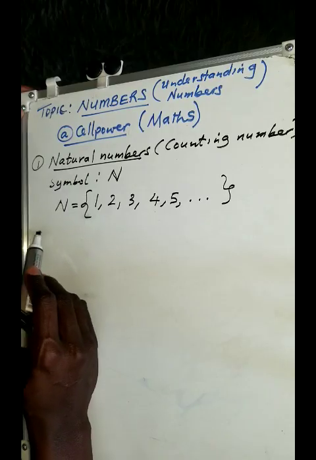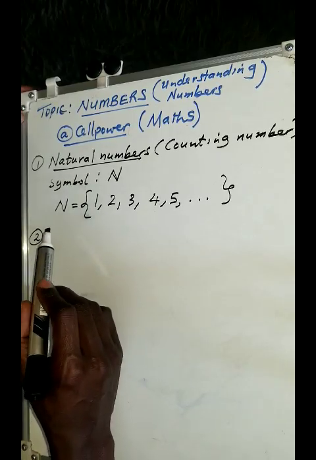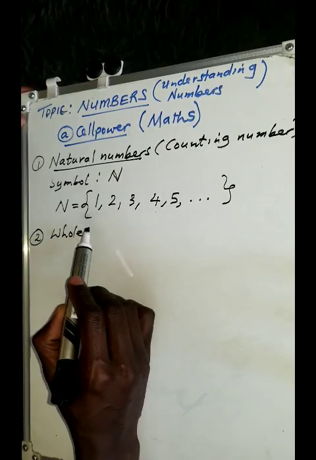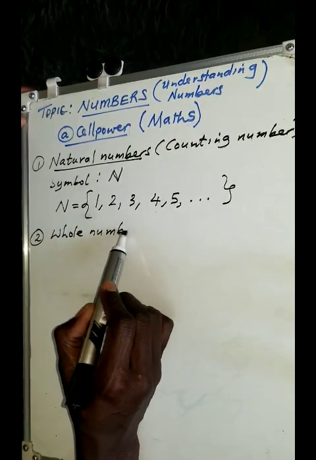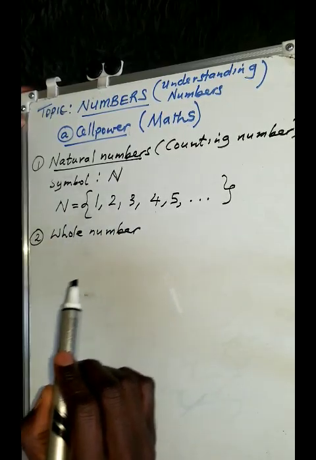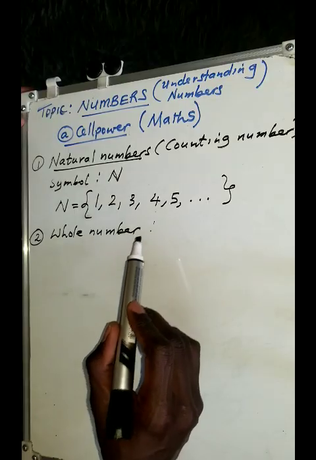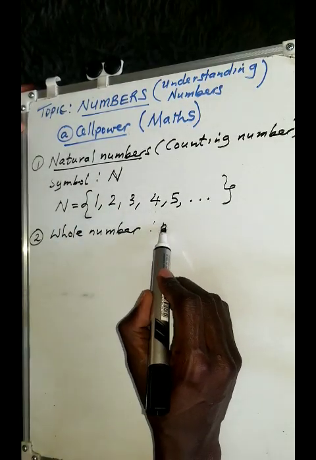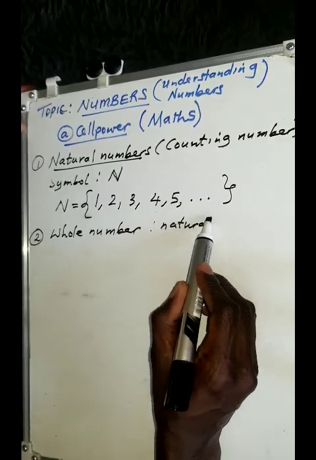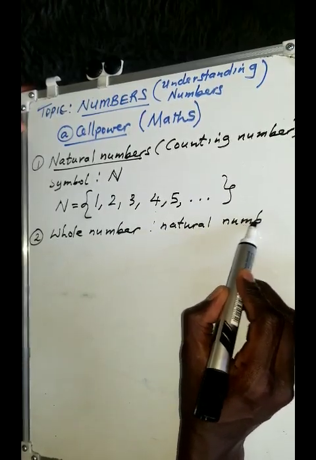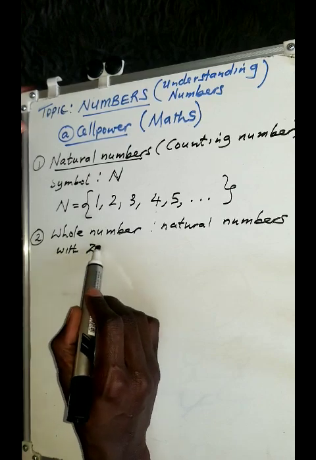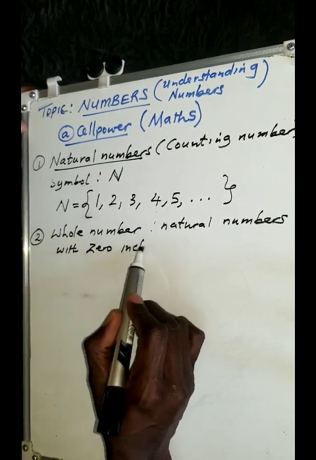The other type of numbers that you need to know are what we simply call whole numbers. When we talk about whole numbers, these are natural numbers with 0 included.